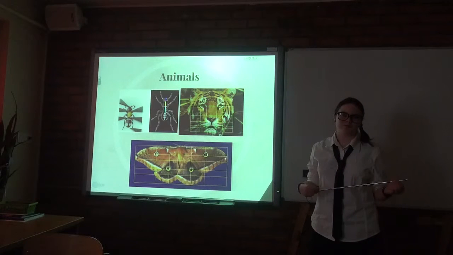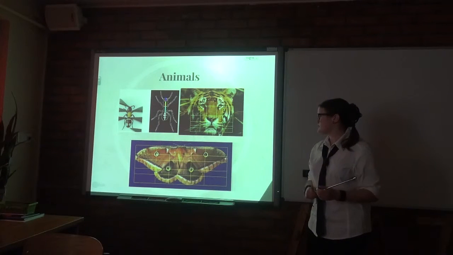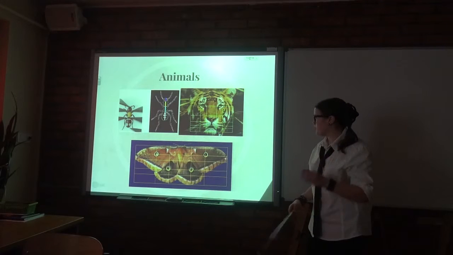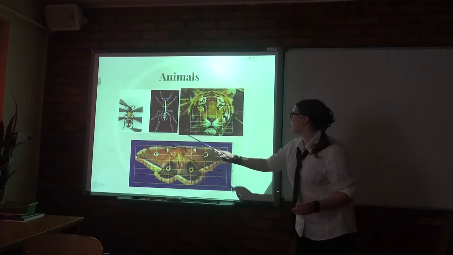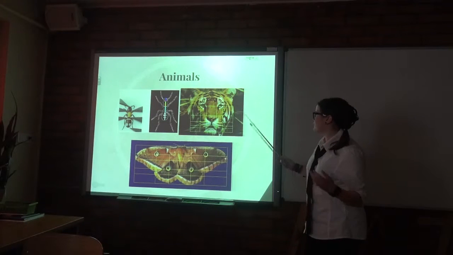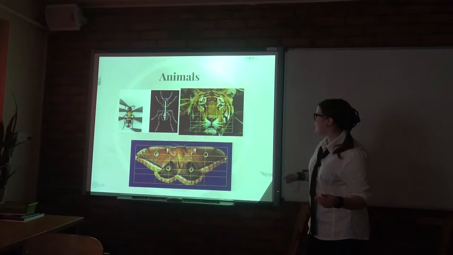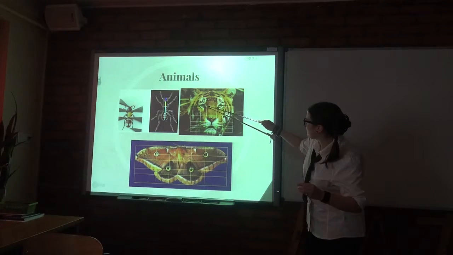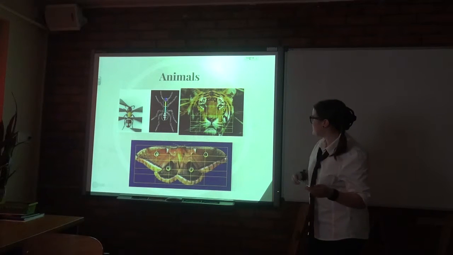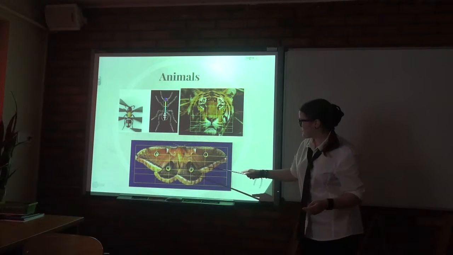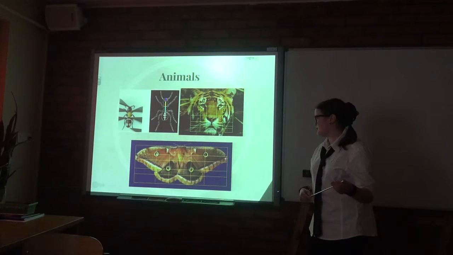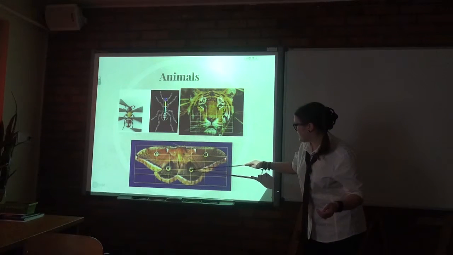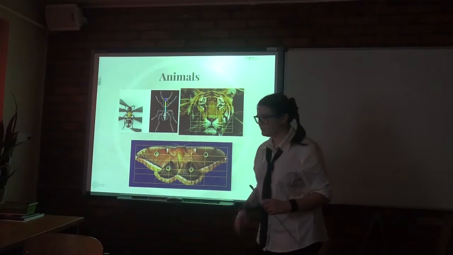The golden proportion we can also find in animals' bodies. Many different animals from many different species, for example, butterflies, tigers, and ants. As you can see, there are many golden proportions in the head of the tiger. For example, when we compare the whole length, the length from the eye to the base of the nose, and you can see this. And in the butterfly, we also have many golden proportions. For example, the whole height of the wing, and from this eye spot to the top of the wing.